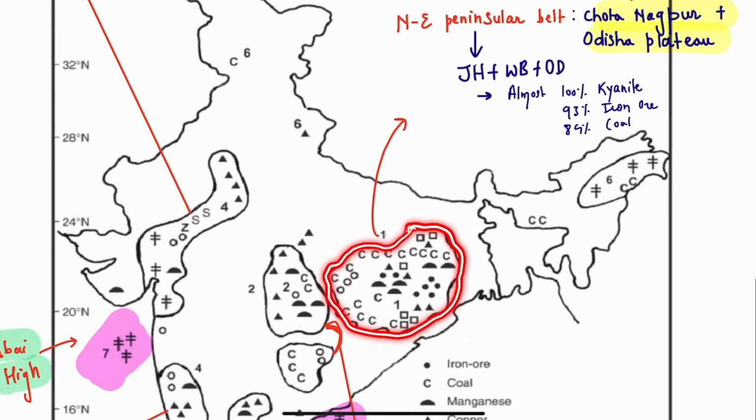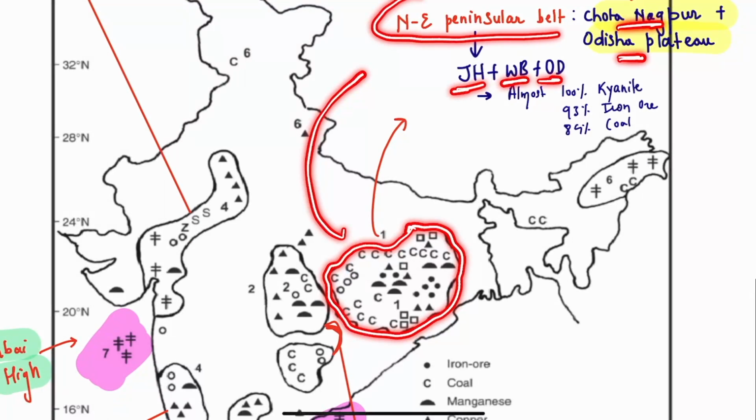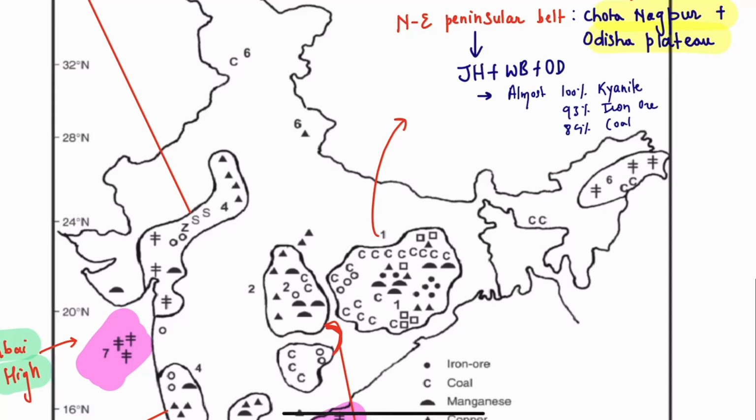Now, this region comprises largely the Chota Nagpur and Odisha Plateau. It contains Jharkhand, West Bengal and Odisha. This particular belt is called the Northeastern Peninsular Belt. This belt has a lot of iron ore, coal, kyanite, and is specifically known for coal and iron ore.